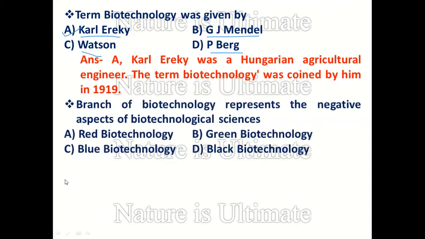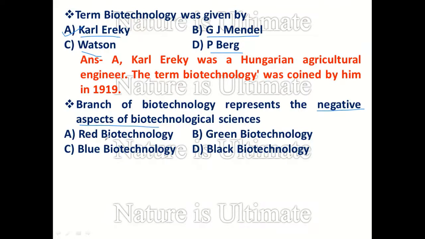Now the second question: which branch of biotechnology represents the negative aspect of biotechnological sciences? The options are red biotechnology, green biotechnology, blue biotechnology, and black biotechnology. Here the question asks about the negative aspect of biotechnology. Biotechnology is basically known for its positive aspects, its products which are very helpful for human society. But here the question asks the negative aspect.